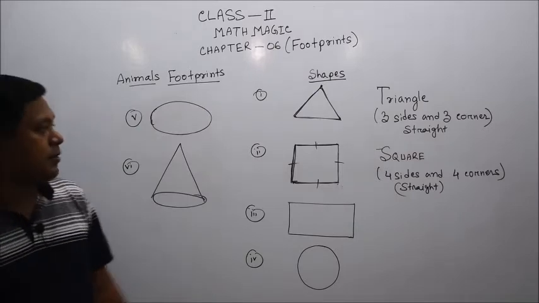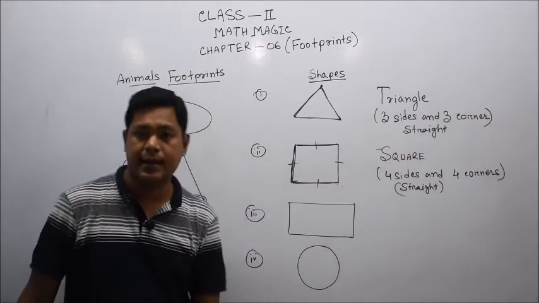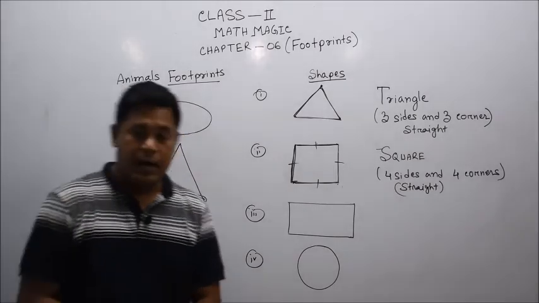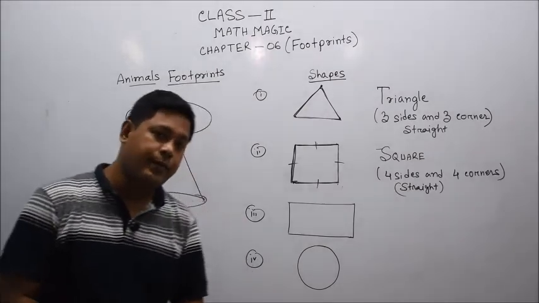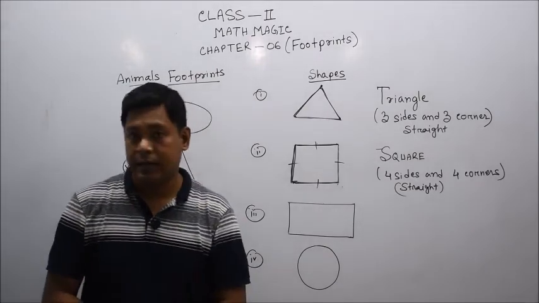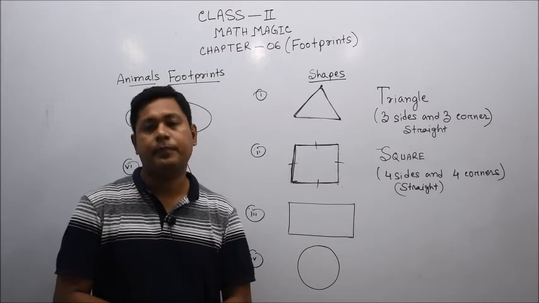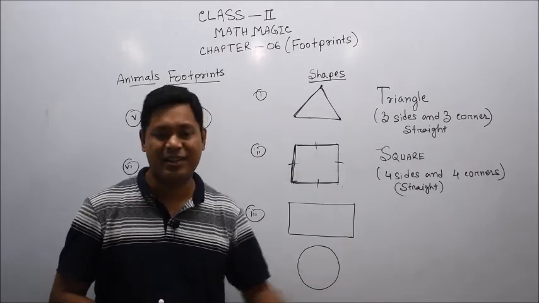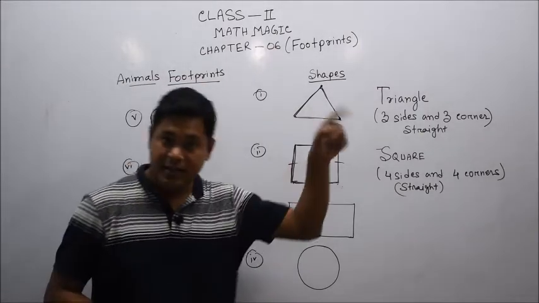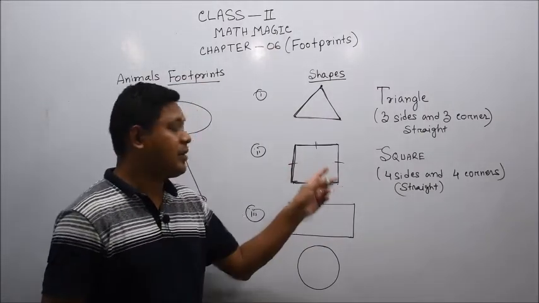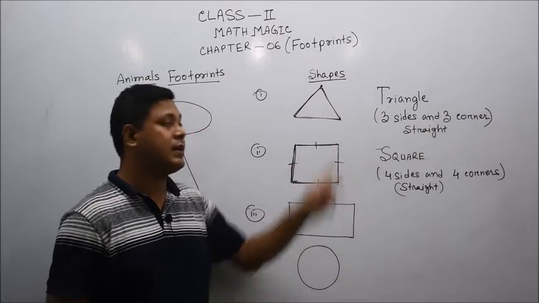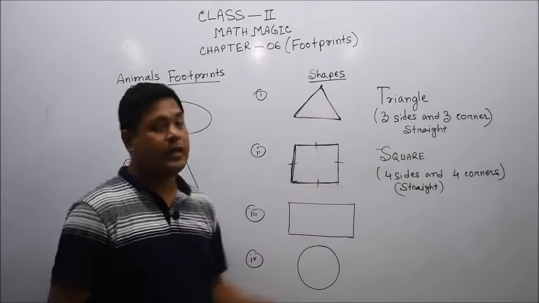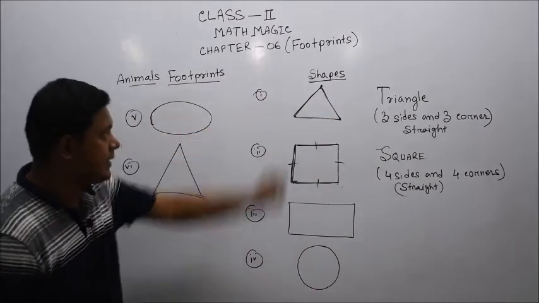Mind it, in a square all sides are equal, but in a triangle all sides may or may not be equal, because there are different types of triangles. We will discuss it later, in your upper classes, not in the next class lessons. It is not important for you to classify the shapes. We just need to introduce some shapes. We are starting with these types of shapes.